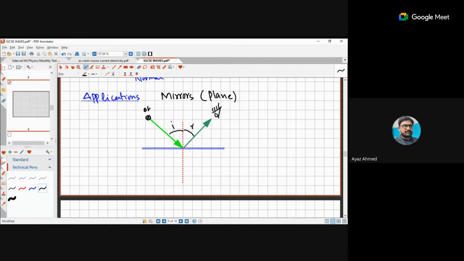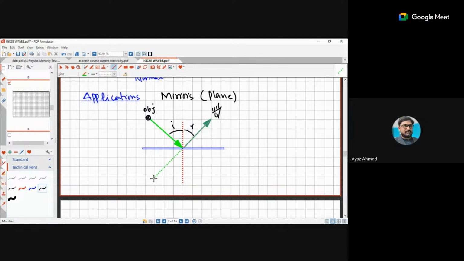This is the object point. That observer will think that the light which is reaching me is coming from this point. Is it clear to you?